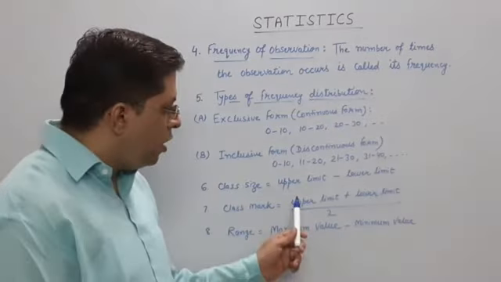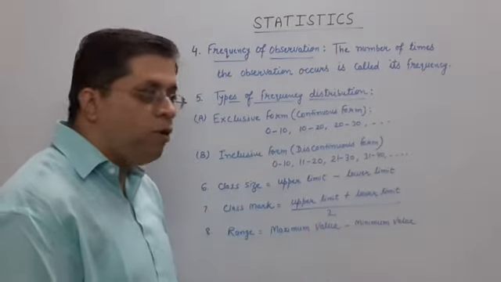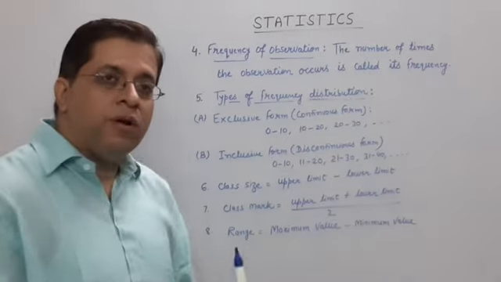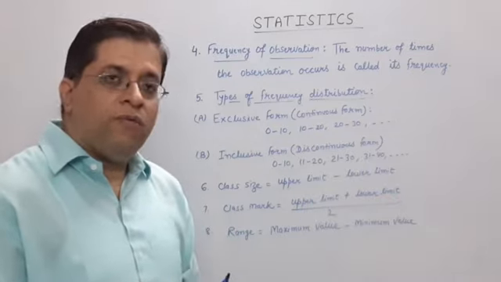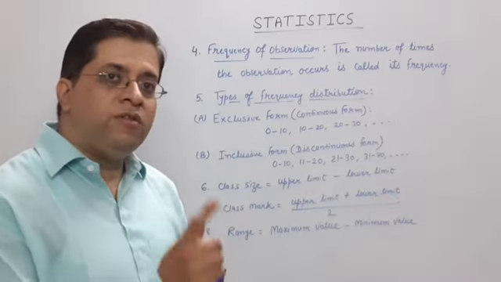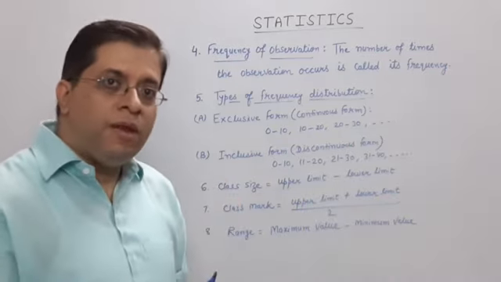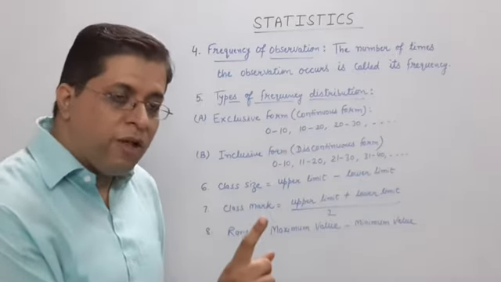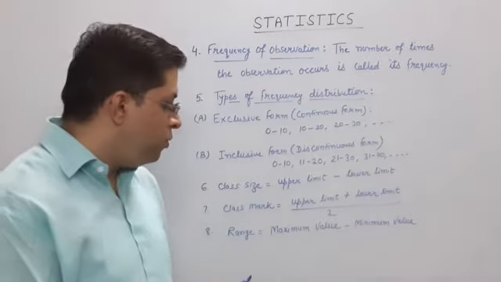Class mark is upper limit plus lower limit upon 2. Then range. If we have a given number of data, we have to find the range. Range means maximum value minus minimum value. Again I am telling you, what is range? Maximum value minus minimum value.